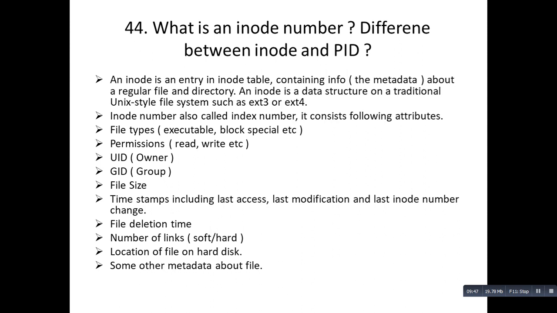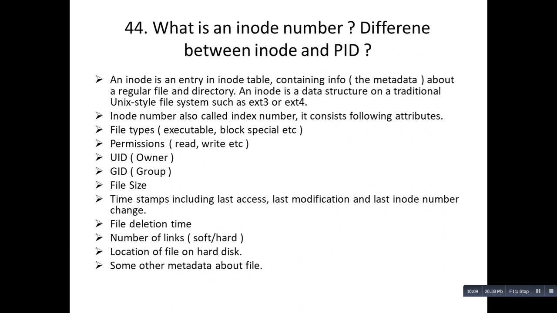An inode is a data structure on a traditional Unix-style file system such as ext4, ext3 or XFS. Inode number is also called index number. So don't get confused if in future somebody asks you about index number. Both are the same thing.